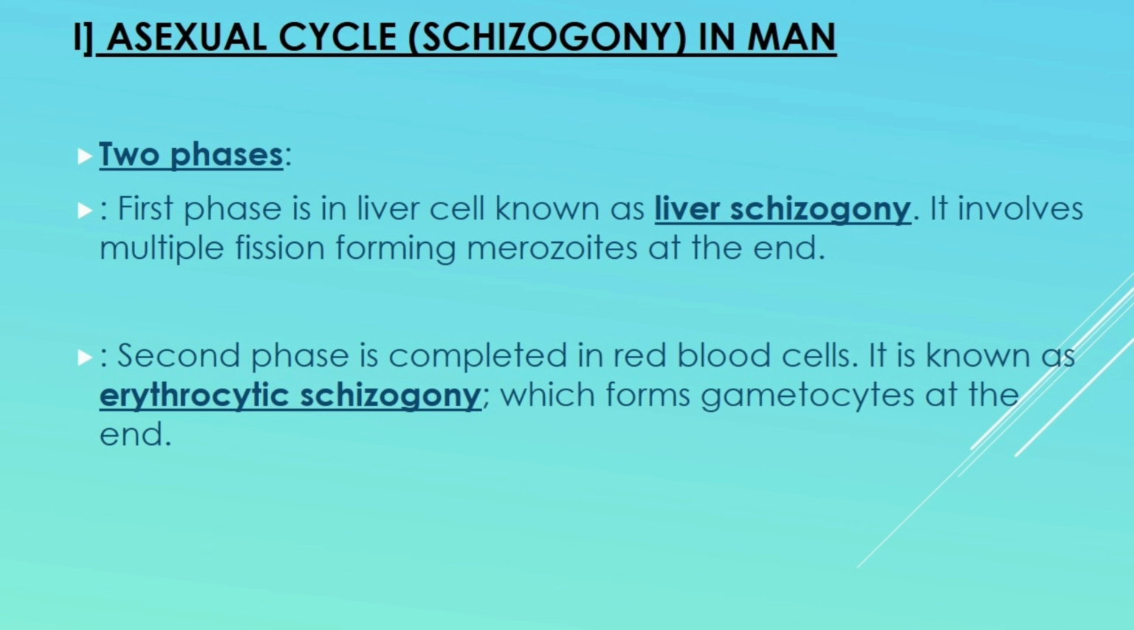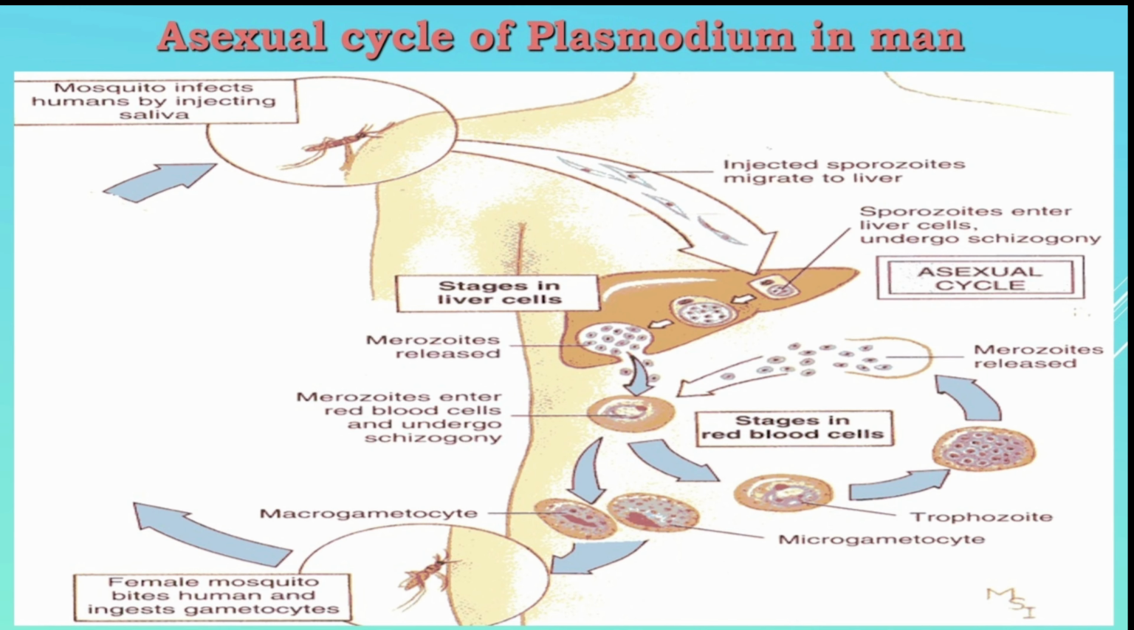The asexual cycle or the asexual phase or the schizogony in human is completed in the following phases. The first is known as liver schizogony and the second is known as erythrocytic schizogony. Schizogony is the process of asexual reproduction by which Plasmodium undergoes asexual multiplication in liver cell and RBCs of human being. In liver cell it is known as liver schizogony and in RBC it is known as erythrocytic schizogony.